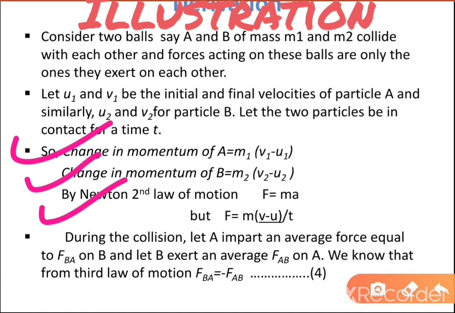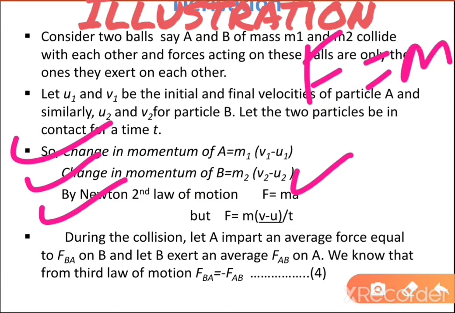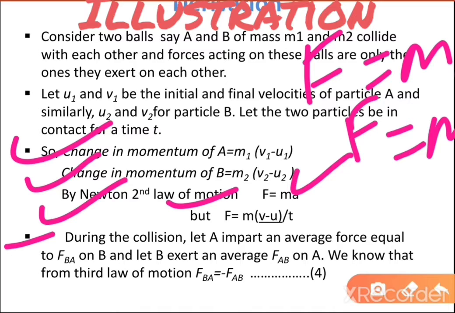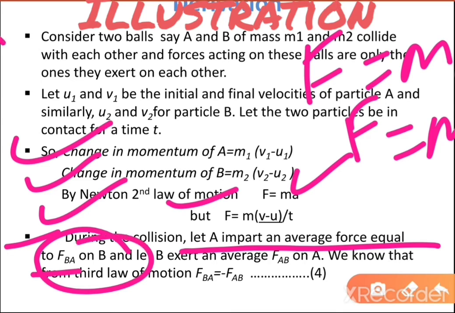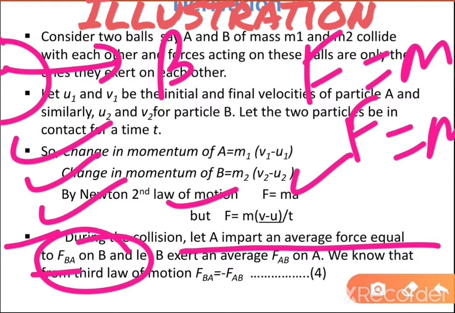According to Newton's second law of motion, force is equal to ma, and the formula of acceleration is (v - u) upon t. During the collision, let A impart an average force FBA on B. The force exerted by body A on body B is FBA.